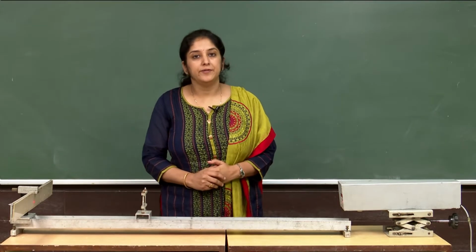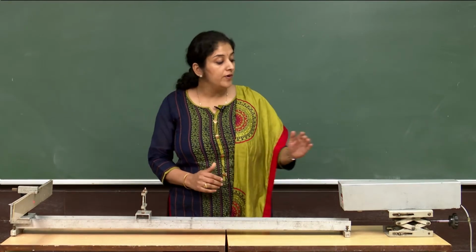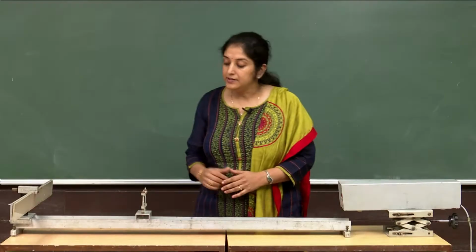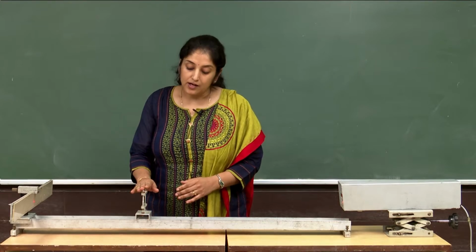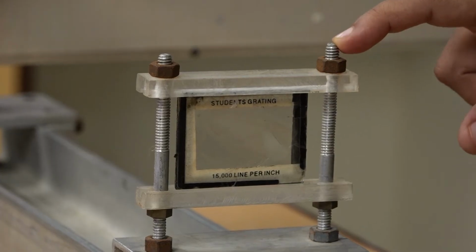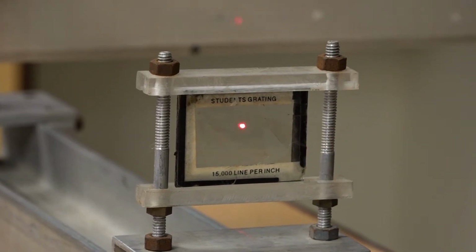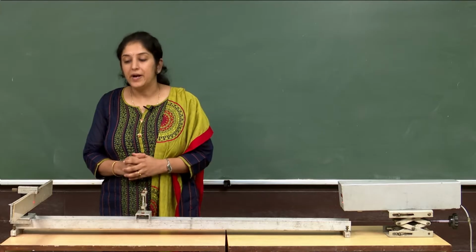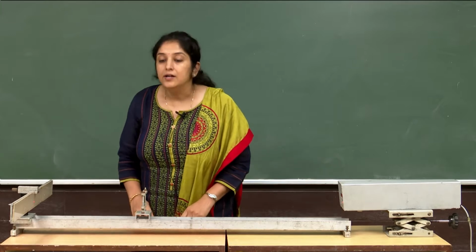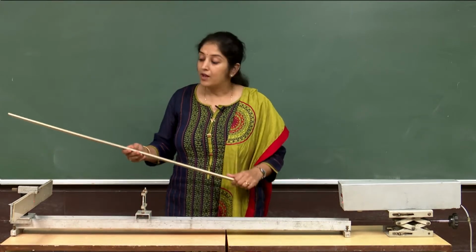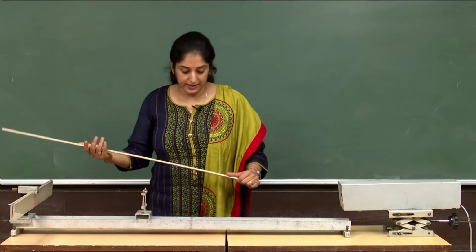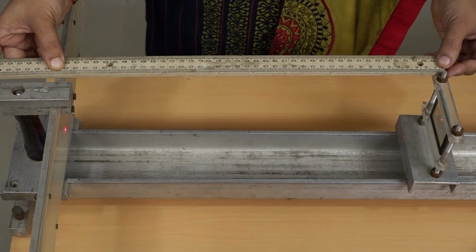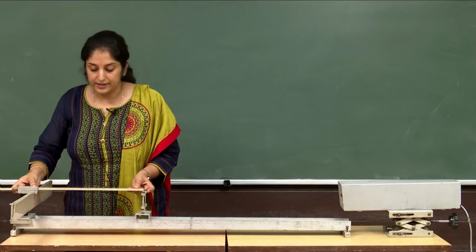To perform this experiment, a laser light source is required. Here I am taking a helium neon laser. Then a grating is required, on which there are 15,000 lines per inch, and a screen on which I will get the diffraction pattern. To measure the distance between the screen and grating, I am using this ruler. First I will keep it at 40 centimeter.